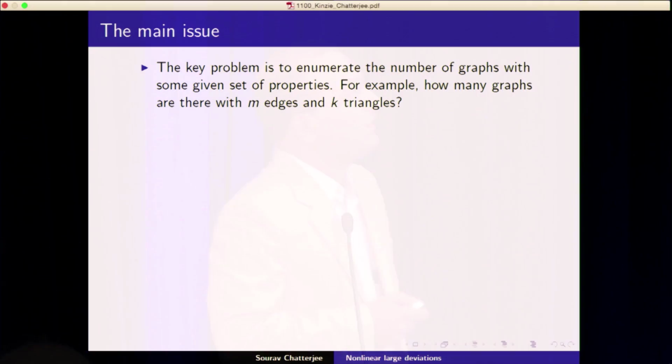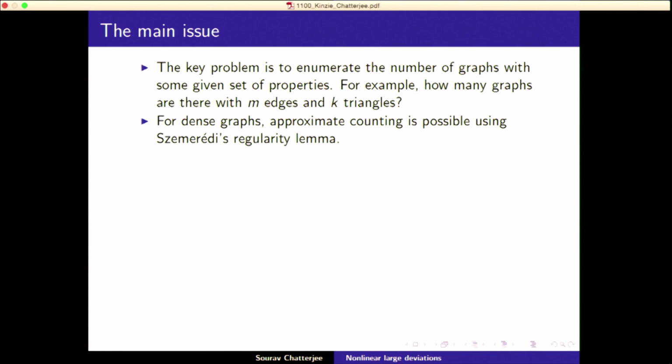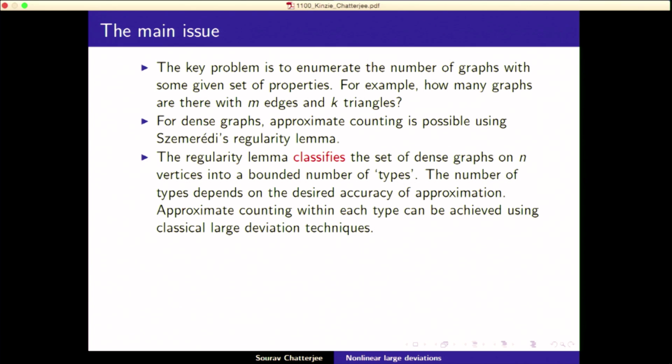So the main issue is the following: the problem is to enumerate the number of graphs with a given set of properties. For instance, you have to understand how many graphs there are with m edges and k vertices. This is the kind of thing that you have to understand. Now, for dense graphs, this approximate counting is possible with Szemerédi's lemma. I don't have time to tell you what this lemma is, but what it does is the following.